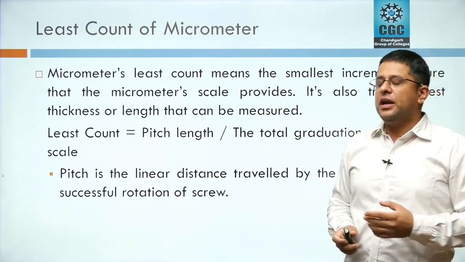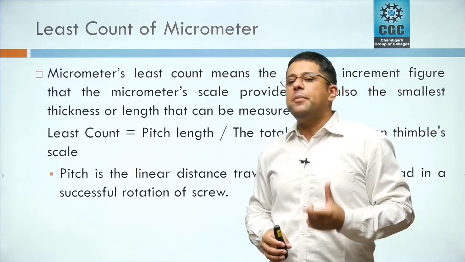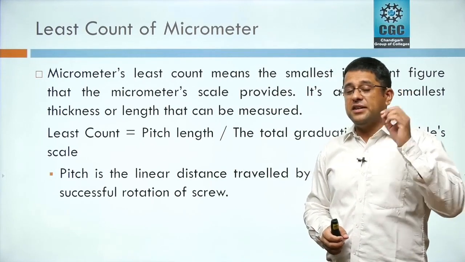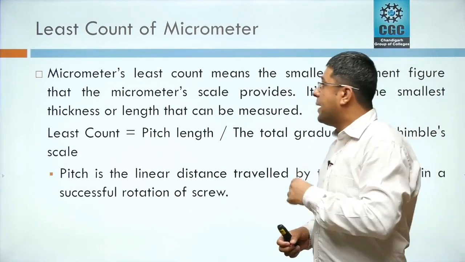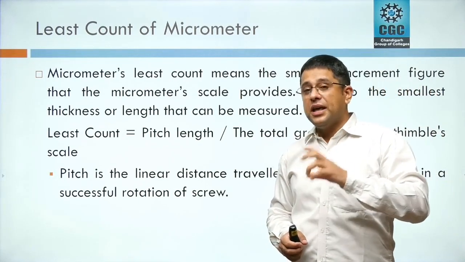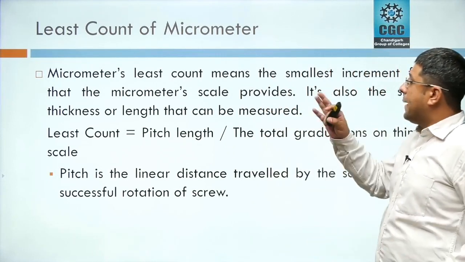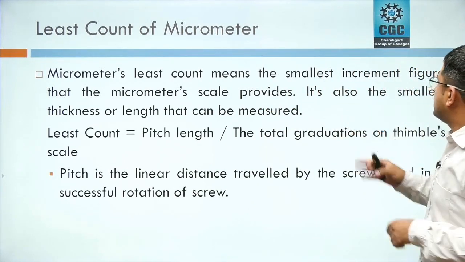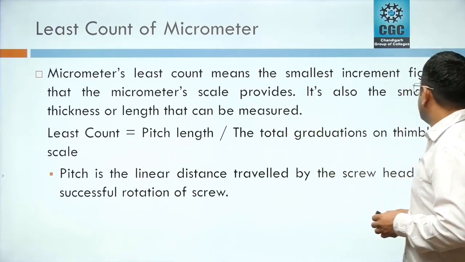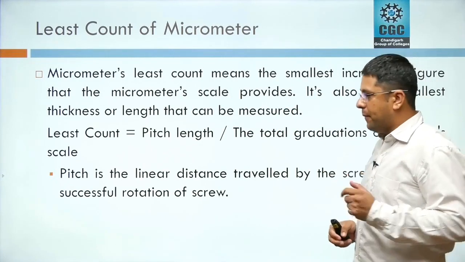As I had told you earlier, least count is the minimum reading which a measuring instrument can measure. In case of a vernier caliper, its least count was 0.02 mm. But the least count of a micrometer is 0.01 mm actually, meaning it is twice as accurate as a vernier caliper. Micrometer least count means the smallest increment figure that the micrometer scale provides. It is also the smallest thickness or length that can be measured.